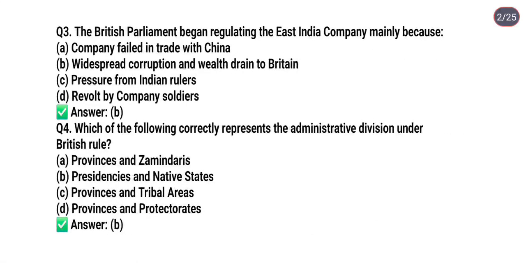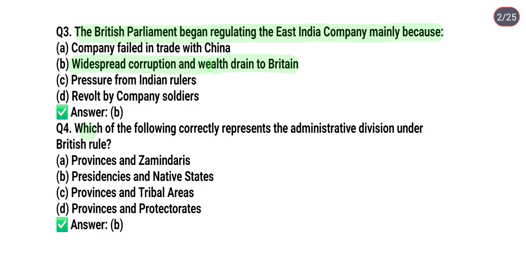Next question is, the British Parliament began regulating the East India Company mainly because. Option A, company failed in trade with China. Option B, widespread corruption and wealth drain to Britain. Option C, pressure from Indian rulers. Option D, revolt by company soldiers. So the correct answer is option B, it means widespread corruption and wealth drain to Britain.